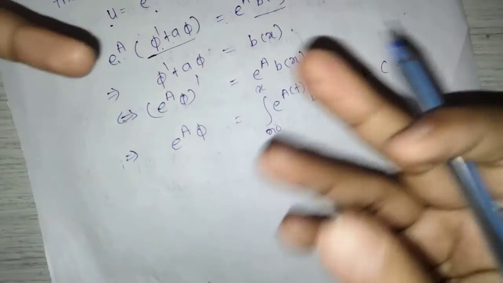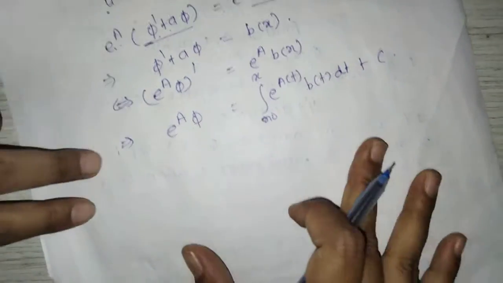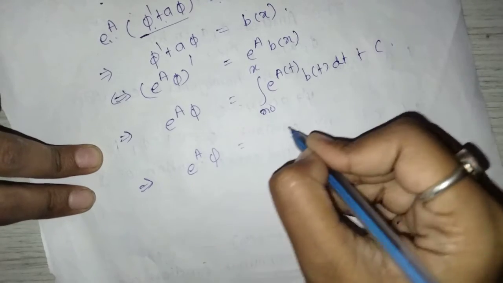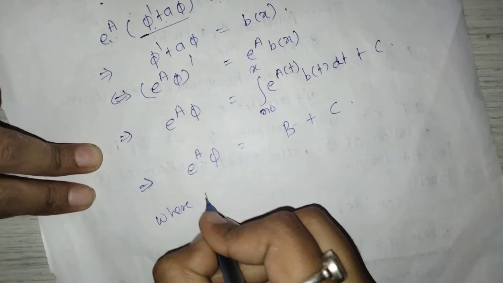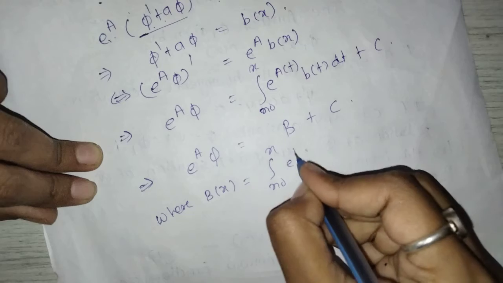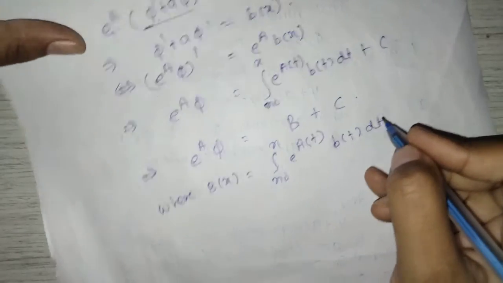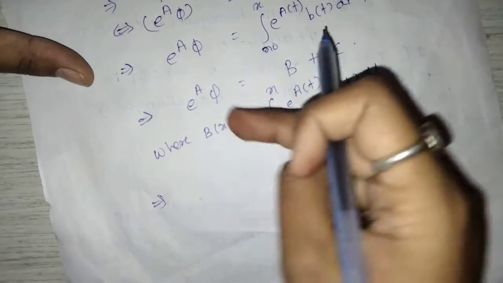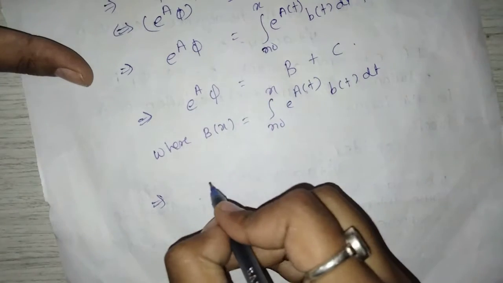If limits are not given, then you can take e raised to a of x b of x dx, which implies e raised to a phi is equal to b plus c, where b of x is equal to integration x naught to x e raised to a of t b of t dt.